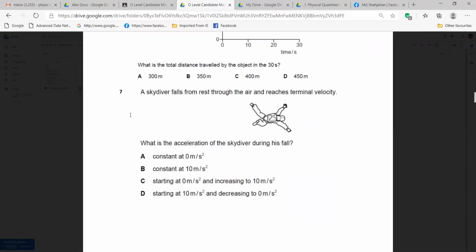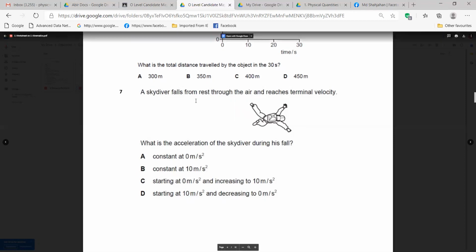Seven. A skydiver falls from rest through the air and reaches terminal velocity. What is the acceleration of the skydiver during his fall? That means he was at rest, right? Yes, sir. At the beginning he was at rest. Rest means what? Zero. His speed is zero, right? Yes, sir. He was stationary, and he is going through air, and reaches terminal velocity.